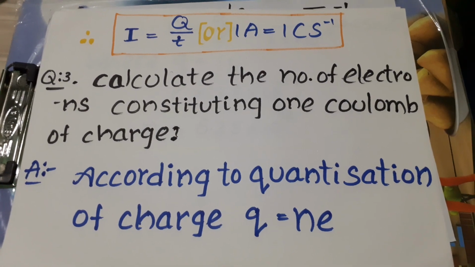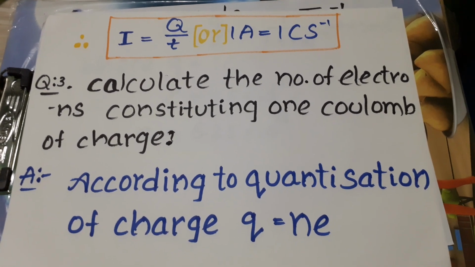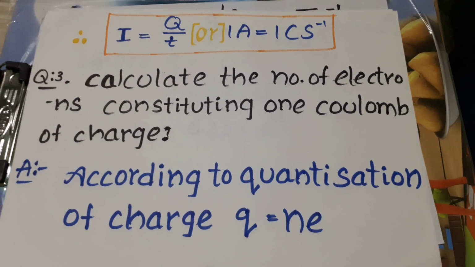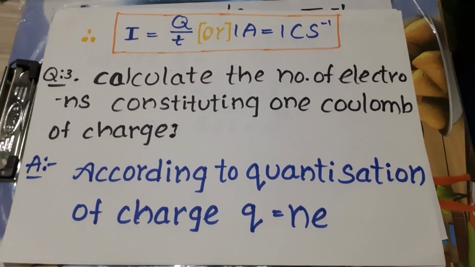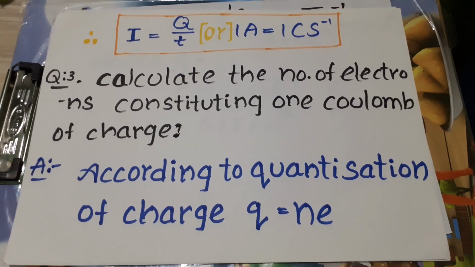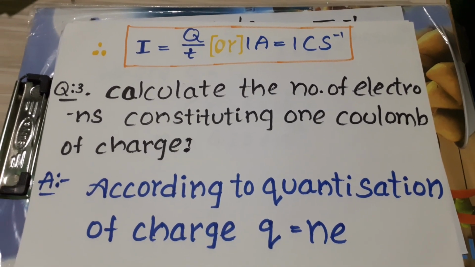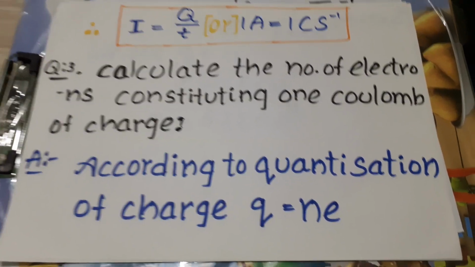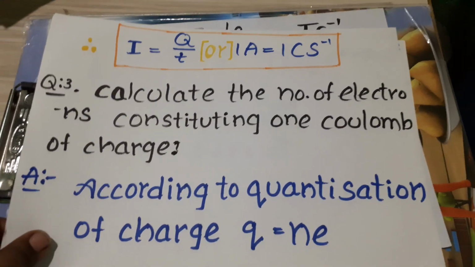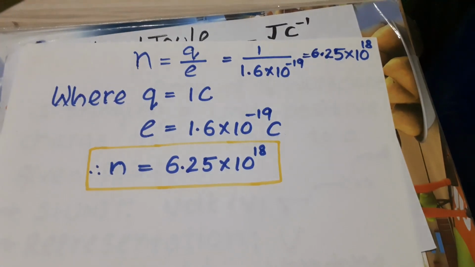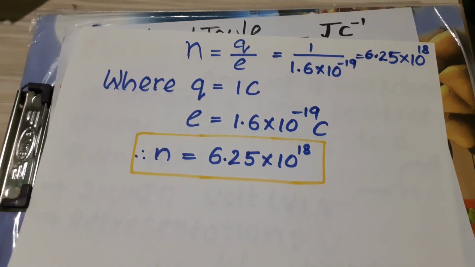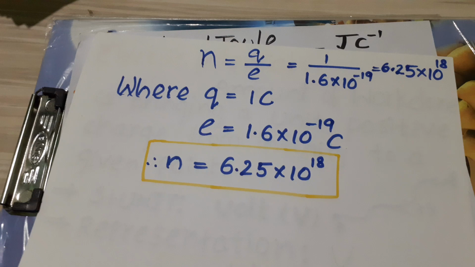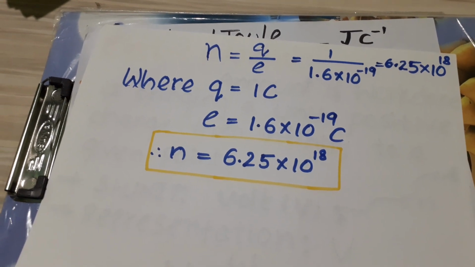For solving this, I am using quantization of charge, which is the second property of charges: Q equals Ne, where N equals 1, 2, 3 and so on, and e is the charge of the electron, 1.6 into 10 to the power of minus 19.